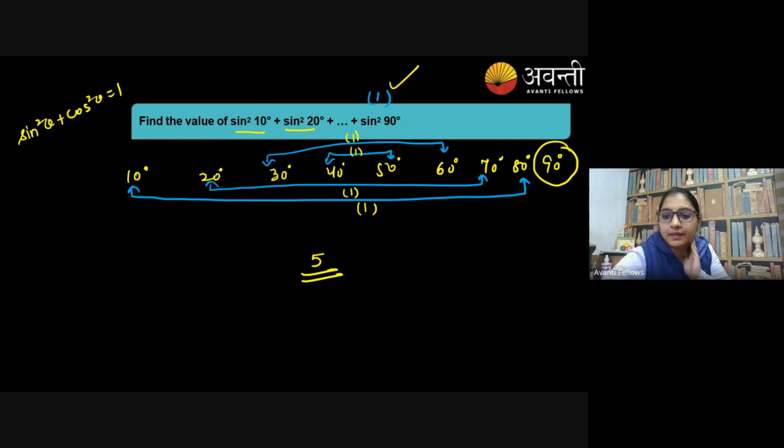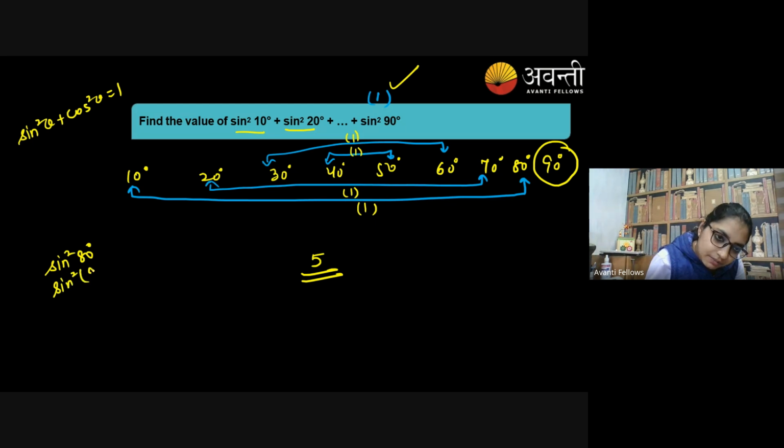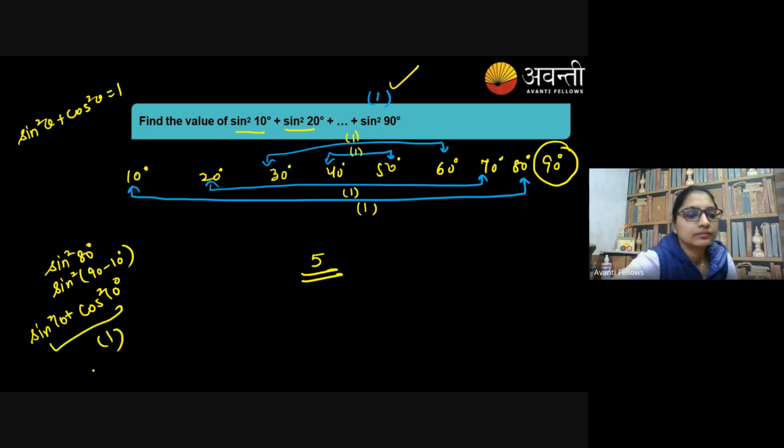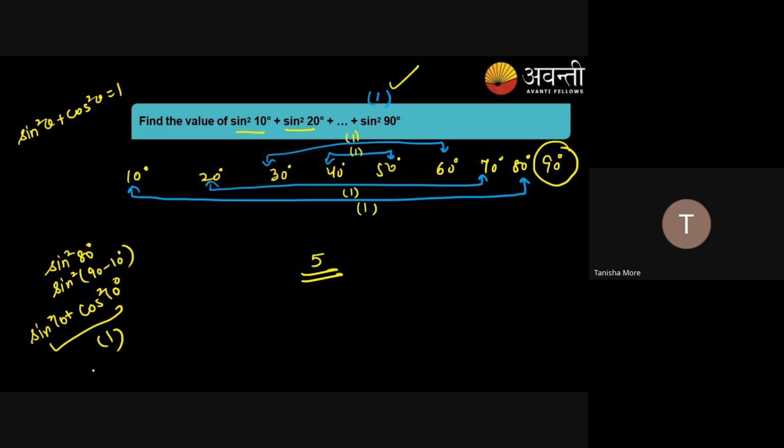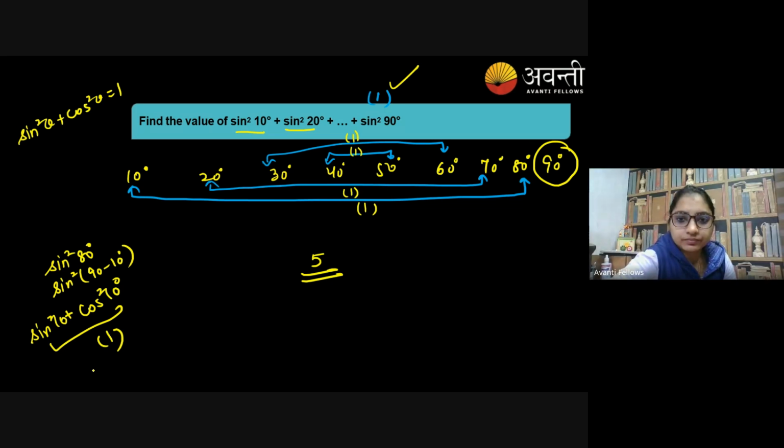Okay, just look at this. I just need to convert the angles. Got it? So how can I do that? I can write sine square 80 degree as sine square of 90 minus 10 degree. As we learned, sine of 90 minus 10 will become cos, so cos square 10 degree. So sine square 10 degree plus cos square 10 degree will become 1. Clear now?